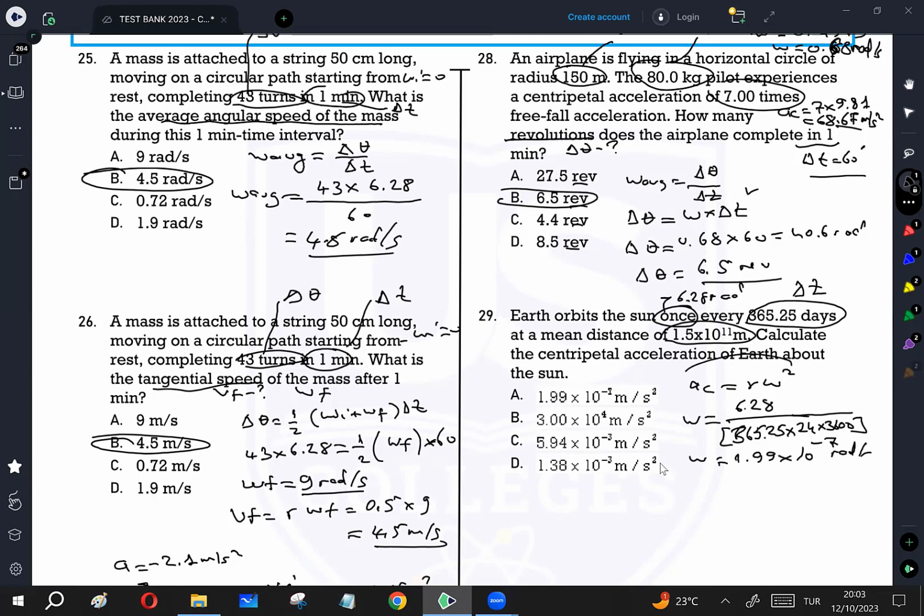Then now we can apply this equation for calculating a_c. R is 1.5 times 10 to the power of 11, which is the distance from the Earth to the Sun, times 1.99 times 10 to the power of negative 7, squared.